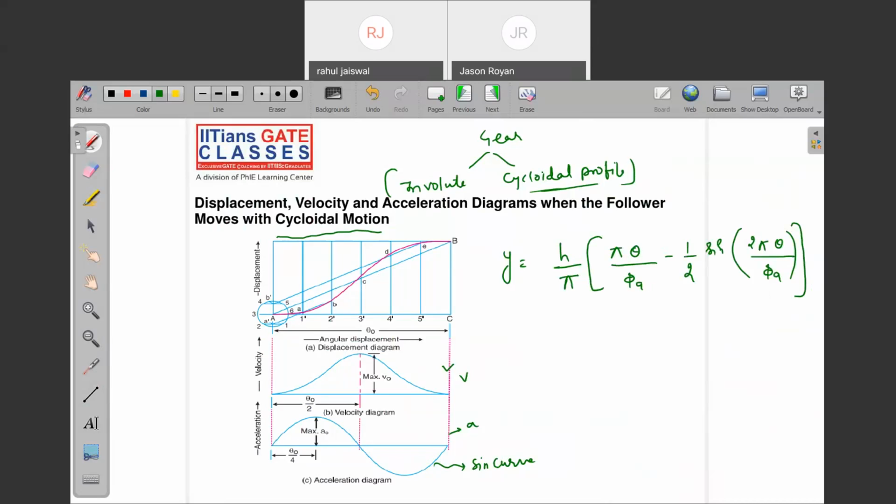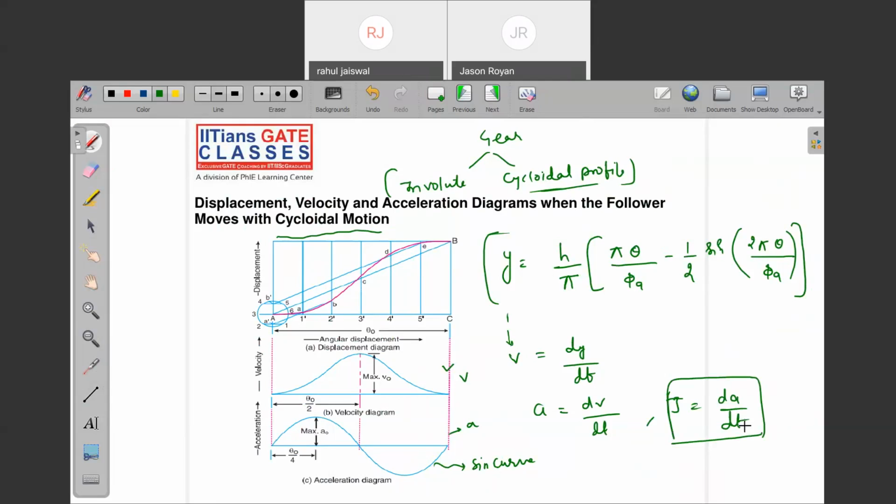If you're not remembering cycloidal motion, no need to worry. The other three motions you have to remember. In a very similar way, you can get velocity, just do dv by dt and you will get acceleration. And jerk you can also get by dA by dt. Are you getting my point? Yes, very good. So let me conclude.